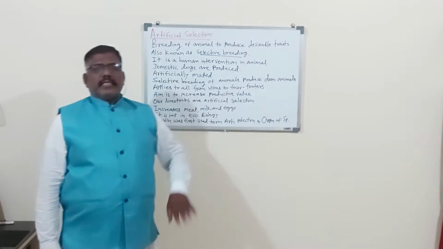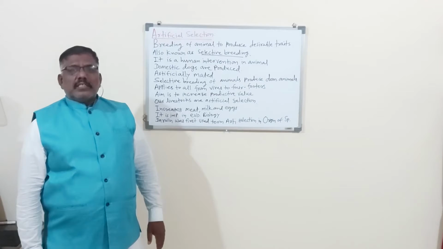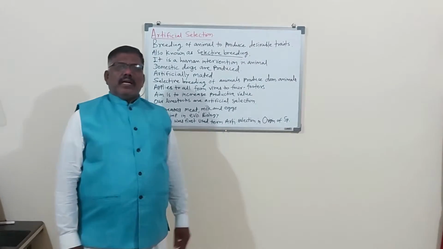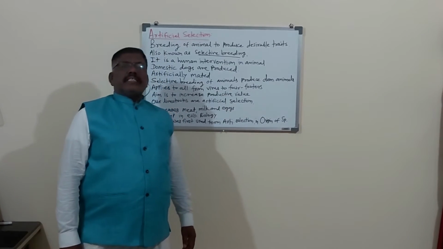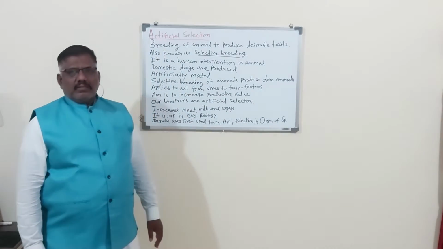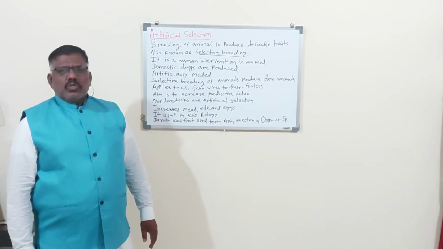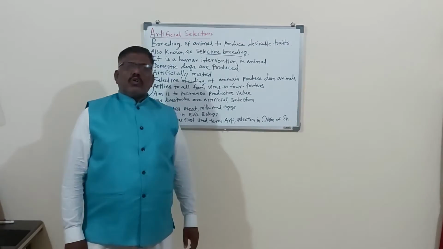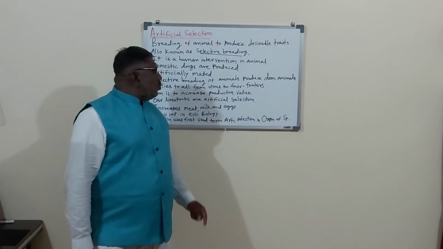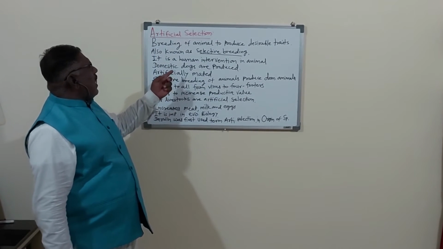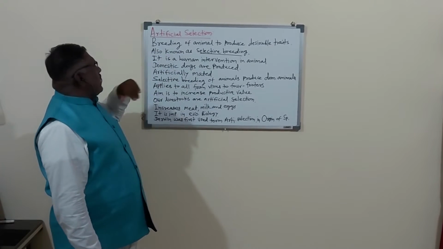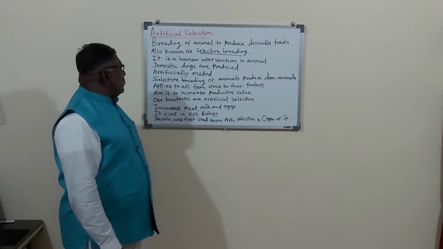You remember domesticated cats are of different breeds, which is common nowadays. The white one is called the Persian cat, then golden color, black color. So there are different varieties of cats and of dogs. They are produced by artificial selection or selective breeding.